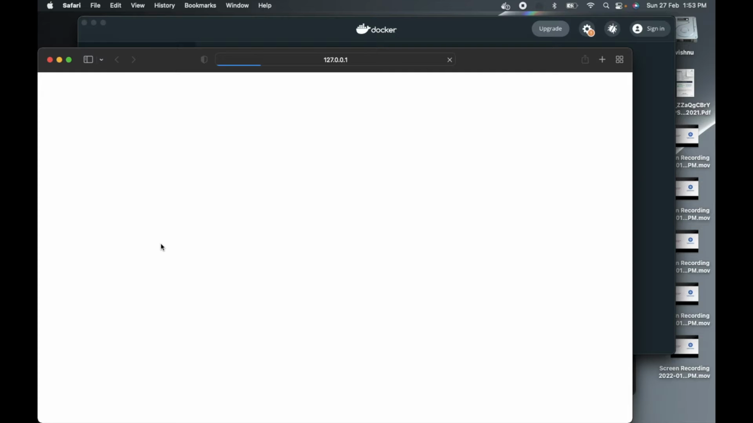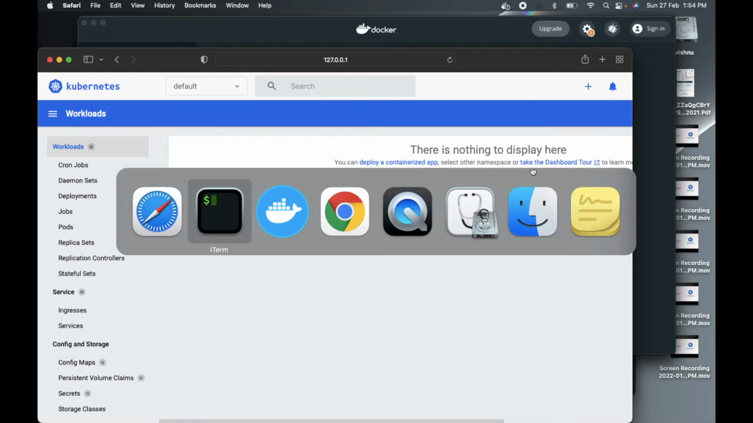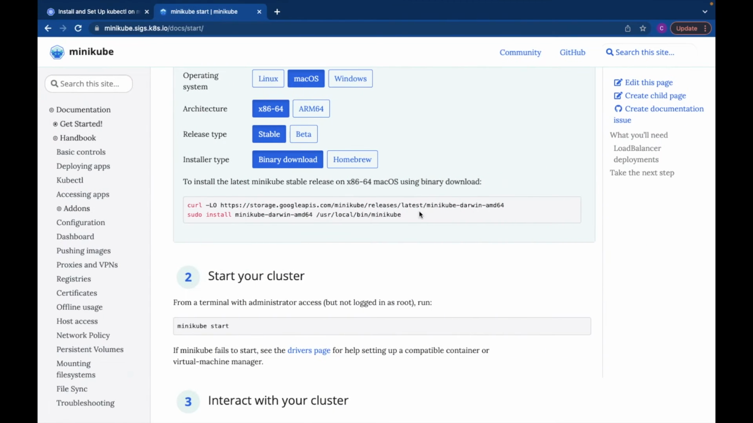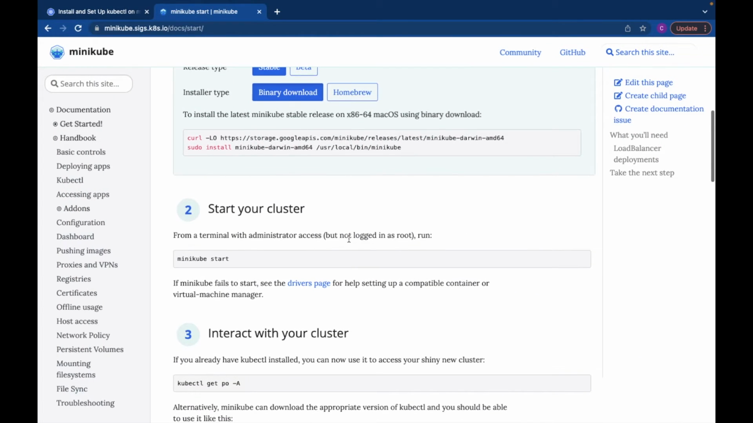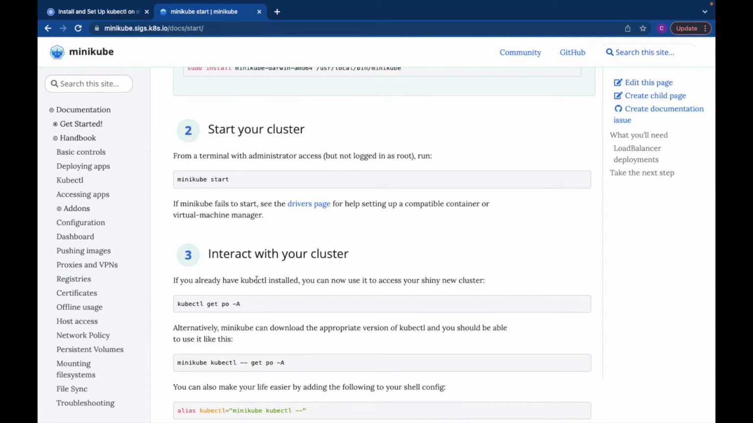So it will open a browser window where you can see the Minikube dashboard. As we don't have anything deployed on the Minikube cluster, that's why it is showing there is nothing to display here. And we can deploy any containerized app and other namespace or whatever we want. Okay, going back to our Chrome window for Minikube installation.